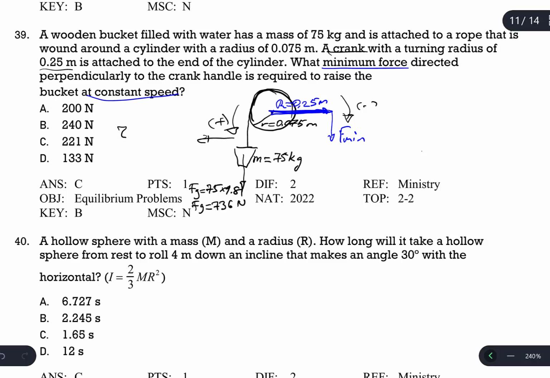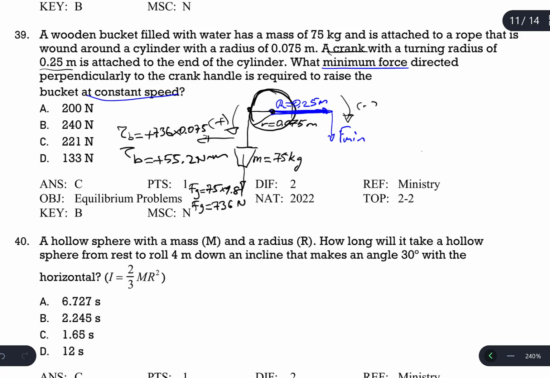So the torque of the bucket is going to be positive: 736 times the distance from the force to the axis of rotation, which is the center of the cylinder, the radius of the cylinder, which is 0.075. So let's find the torque: 736 times 0.075. The answer is 55.2. So the torque produced by the bucket is positive 55.2 Newton meter.